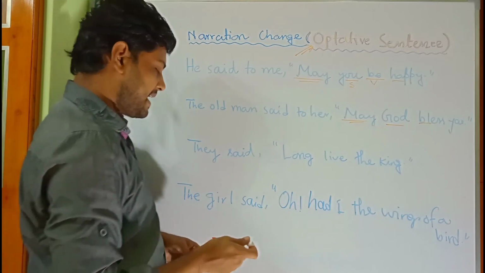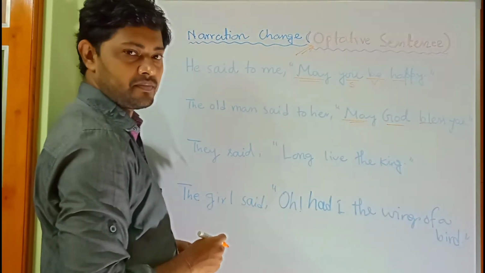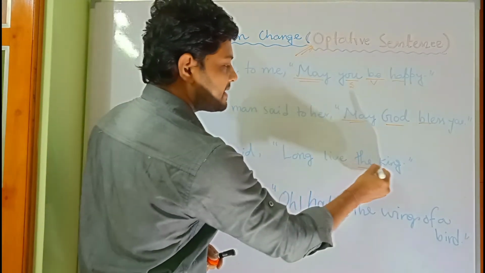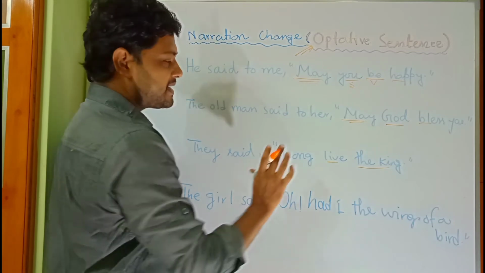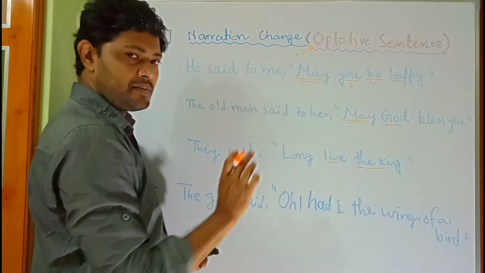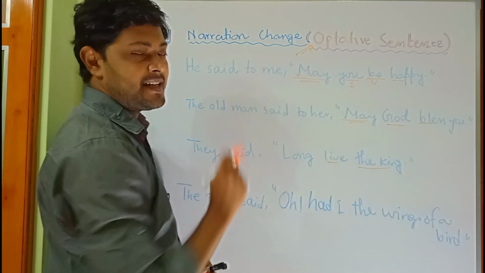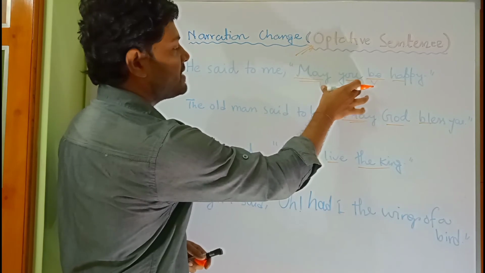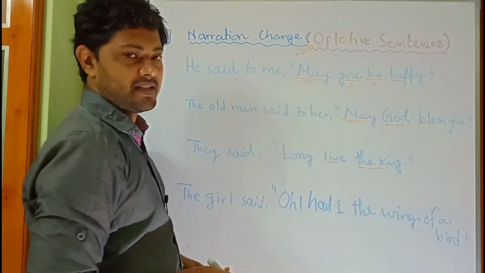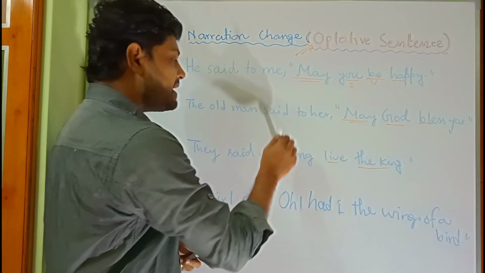So here may is absent. The subject is at the end, before that the verb. So the sentence structure is not that we find in an assertive sentence, or even not that we find in this optative sentence. Remember here one thing, that here may is hidden.